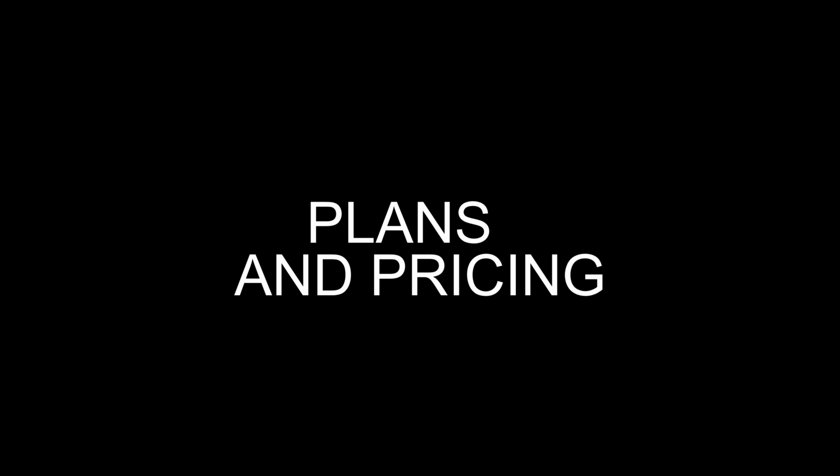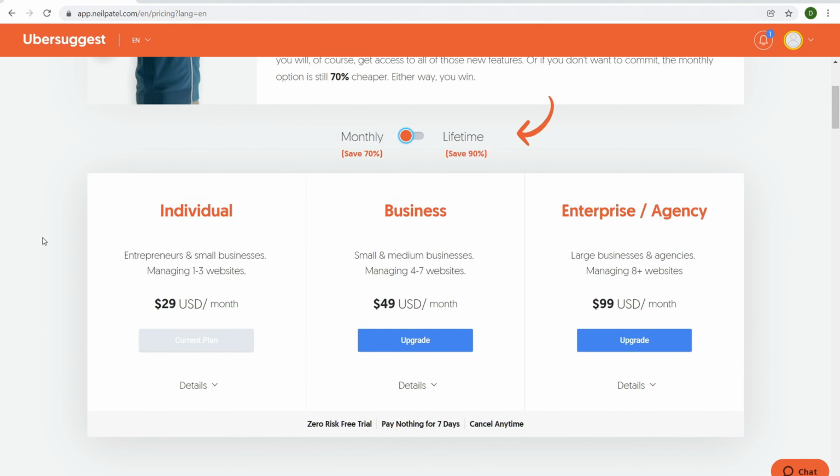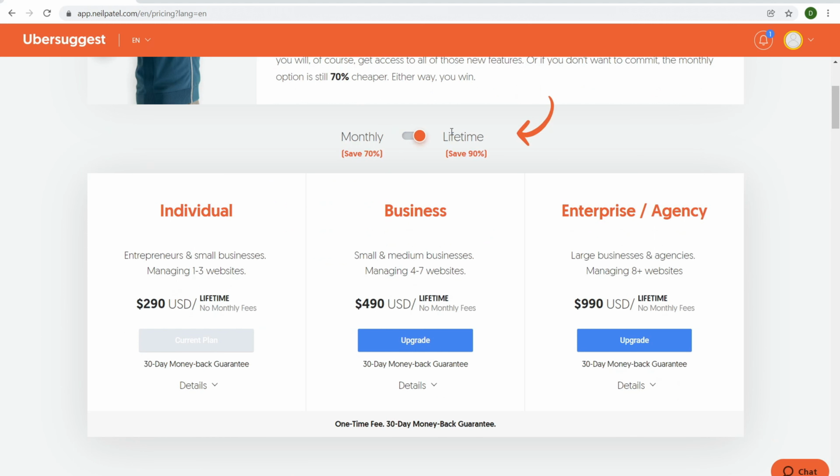And finally, everyone, let's just take a quick look at the plans and pricing. So this is where Ubersuggest has the advantage. So we come down here to the individual plan. It's $29 a month. If you don't want to pay monthly and just want a one-time fee, click over here to lifetime. There you go. $290 US, no monthly fee, one-time fee, done.